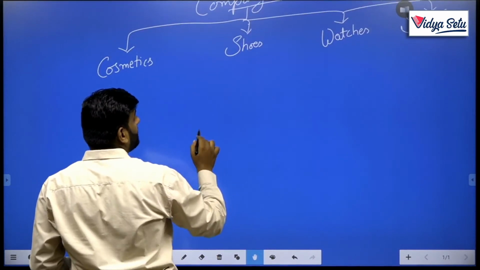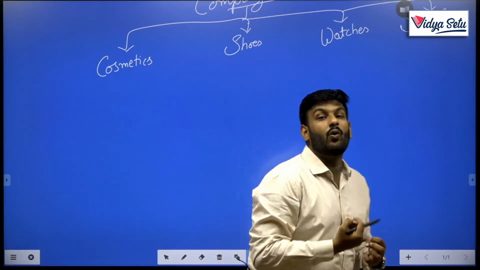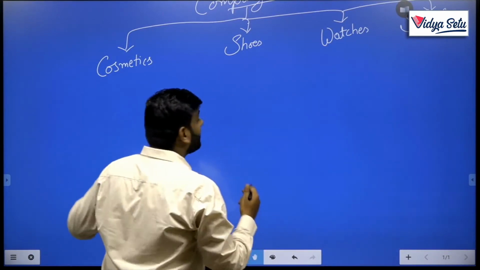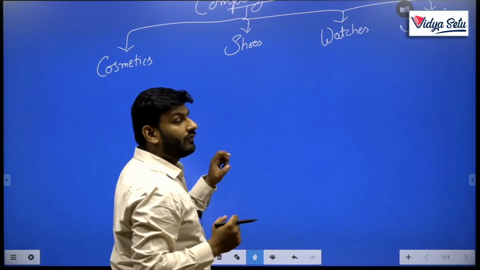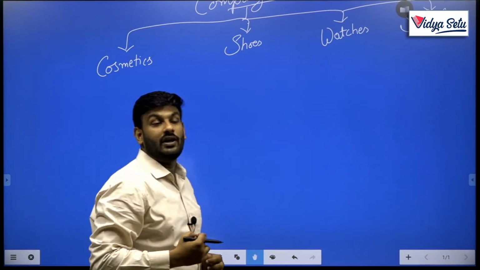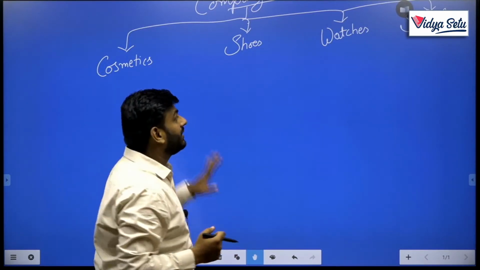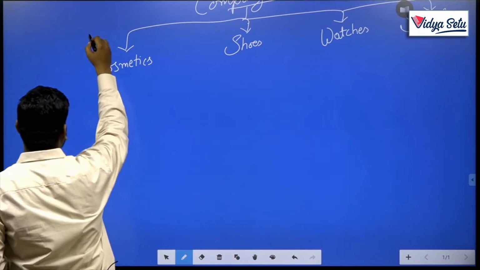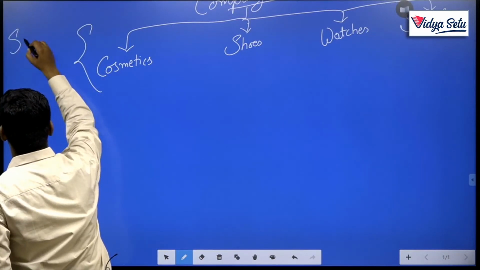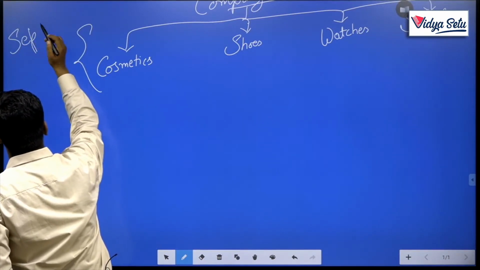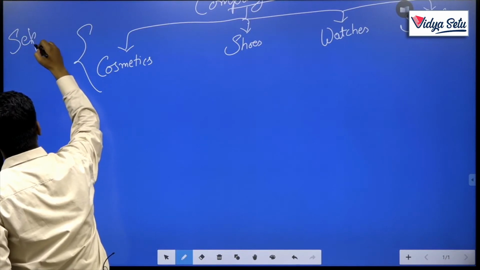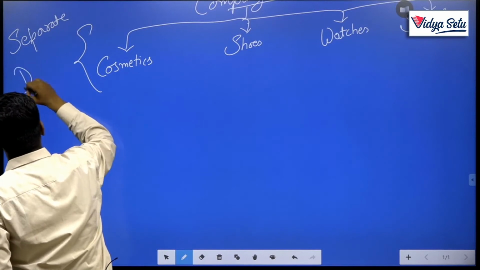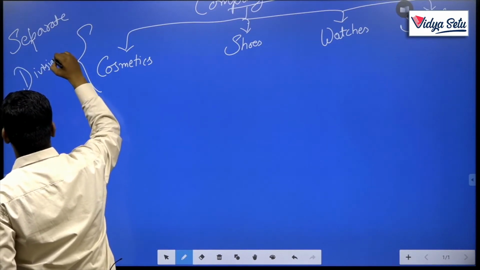Now suppose we divide the whole company on the basis of that particular product. What will happen in this case, each product will be distributed into a separate division. These all 4 are called separate divisions.